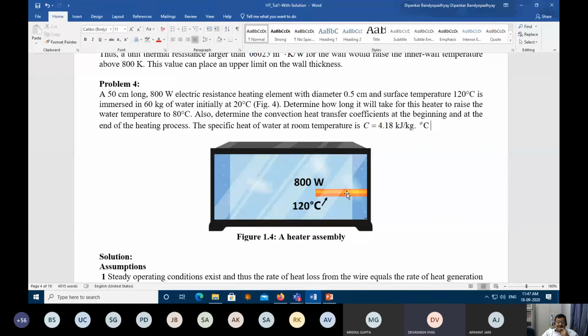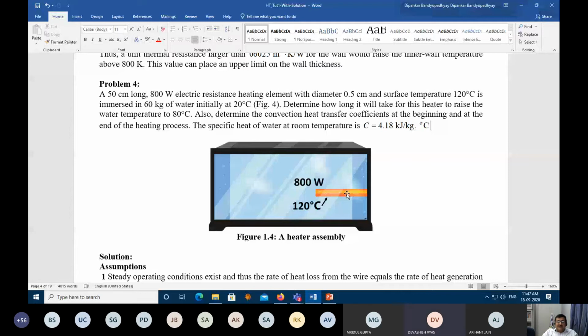80 degrees. So you can imagine the bucket and the immersion rods that we used to have. You have a bucket of hot water, cold water, and you put these immersion rods in, and that is getting heated up. Correct? This is generally used in cold places or in winter. It's an immersion rod problem. Am I correct? Yes.